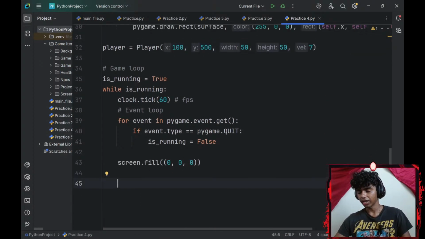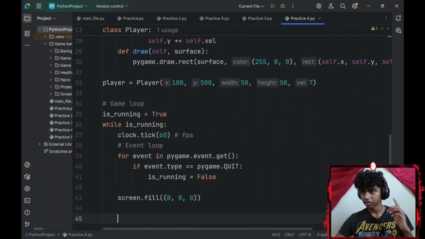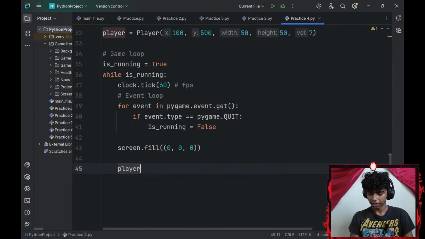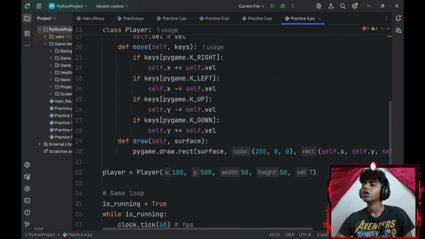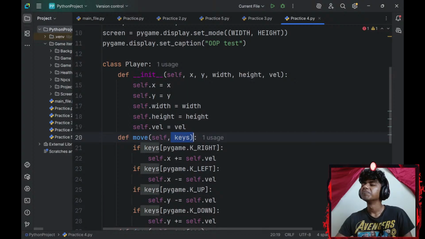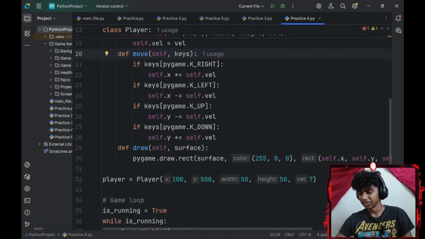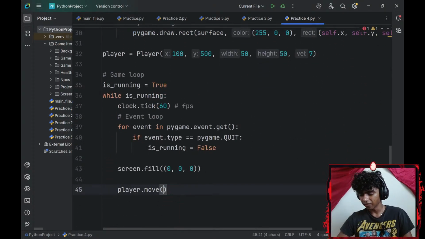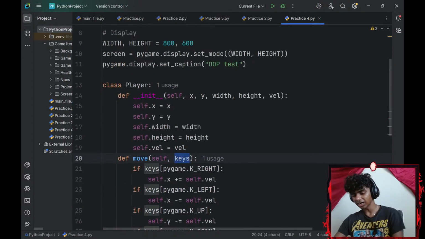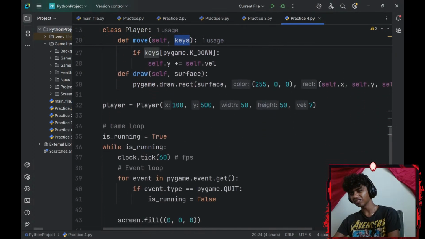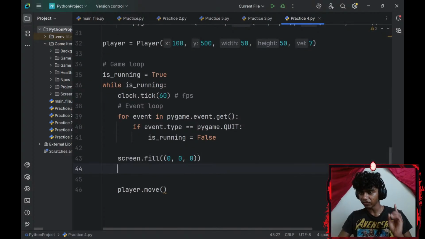Okay, now to call my move function, I'll go with player.move. The surface is going to be my screen. Actually, it's going to be my keys. There. The surface. What if I didn't add a surface here? Does it say required parameter? Honestly, I don't think so. Oh, okay. I might have to go with a